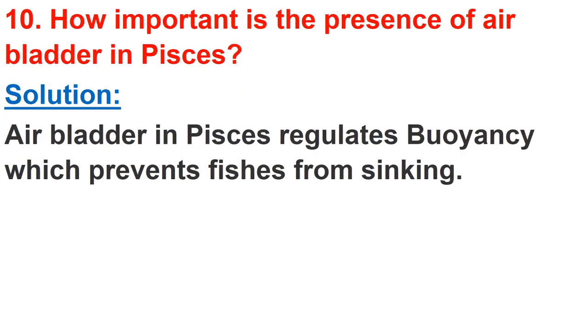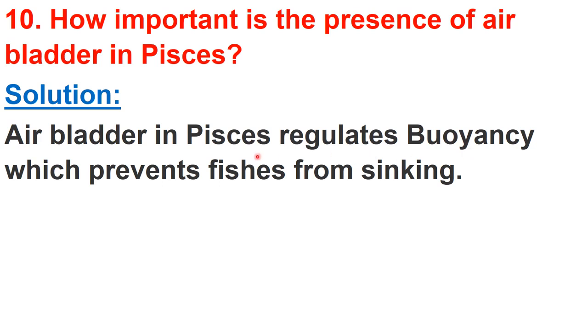This is the answer for question number 10 of NCERT, and the question is, how important is the presence of air bladder in the Pisces? So the answer is, air bladder in the Pisces regulates buoyancy, meaning it makes them capable of floating in the water. Buoyancy is the capability to float in water or in any other liquid.